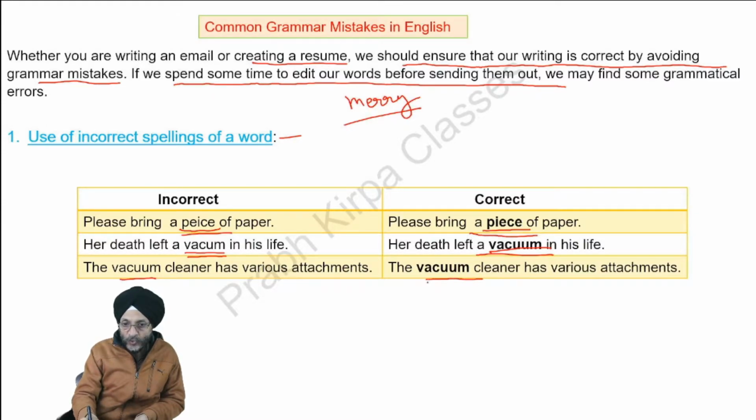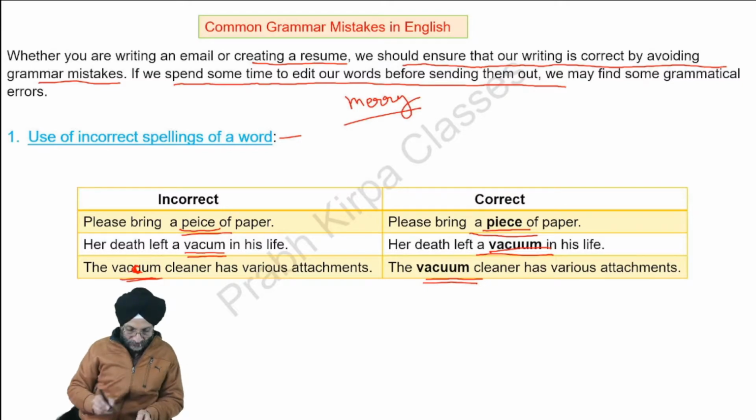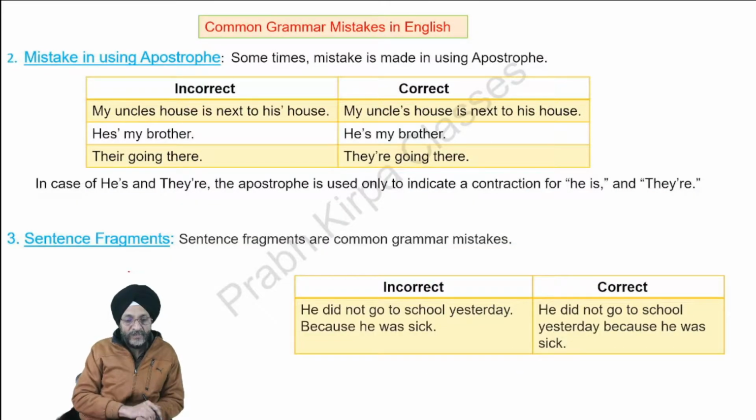So always use the proper words when you want to convey something. Here both these words are correct. This is wrong.